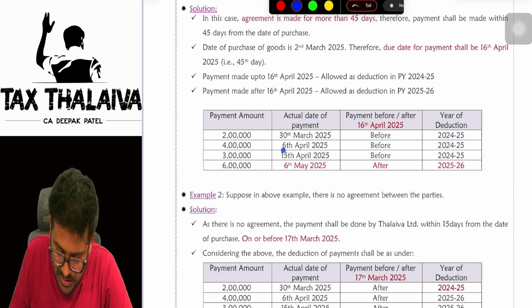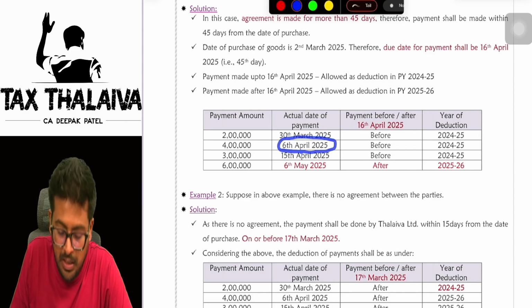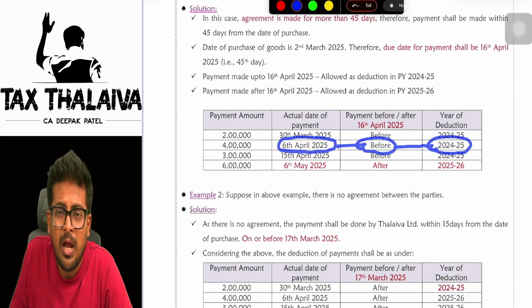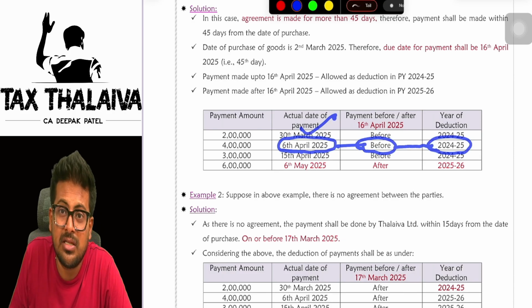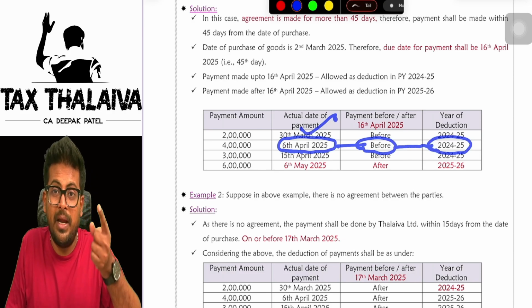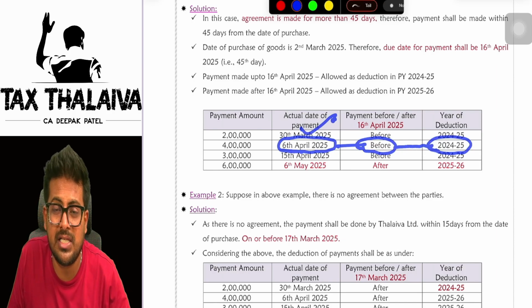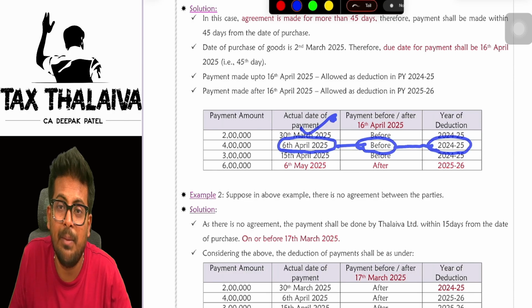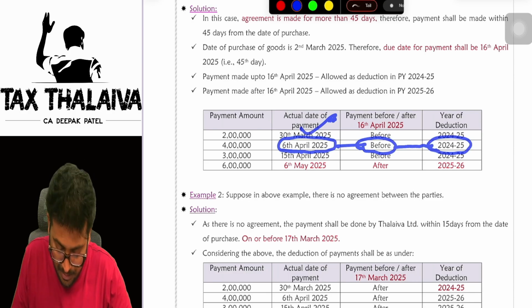Let's say in the next scenario, 6th April the payment was done. Is it before 16th April? Yes. But deduction you are claiming in 24-25, sir. How is it possible? Because the 24-25 financial year ends on 31st of March 25 itself. The payment is done on 6th of April 2025, means the payment is done in the next year 25-26. Why are you claiming the deduction in 24-25? Because the payment was done within 45 days. That is why we are claiming.